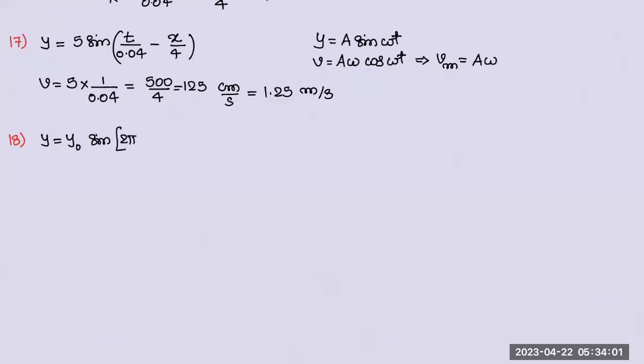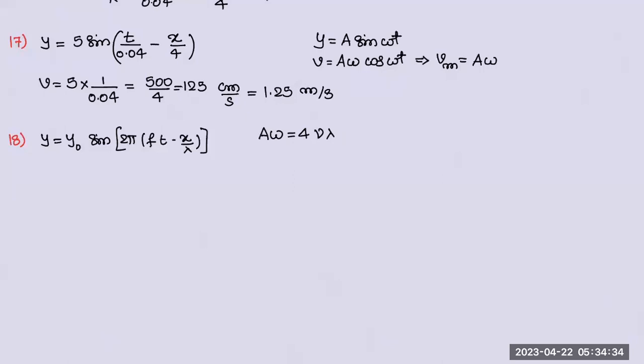Actually, they haven't given a bracket, but (ft minus x by lambda). Straightforward equation they give. The maximum particle velocity is equal to 4 times the wave velocity. Maximum particle velocity here, that is A omega, is equal to 4 times the wave velocity. Wave velocity is nu lambda. Right or wrong? 4 times the wave velocity is equal to maximum particle velocity.